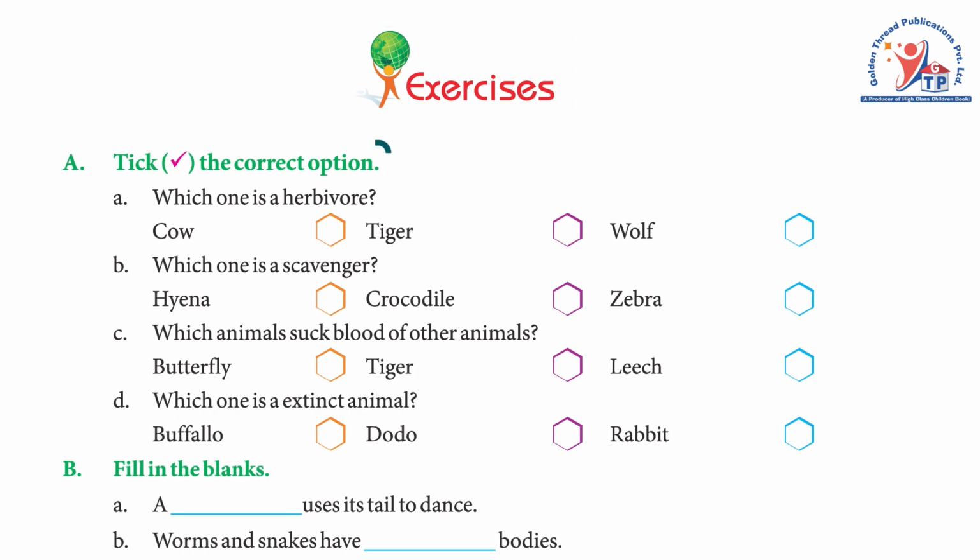Exercises. A. Take the correct option. A. Which one is a herbivore? Cow, tiger, wolf. Answer: cow. B. Which one is a scavenger? Hyena, crocodile, zebra. Answer: hyena. C. Which animals suck blood of other animals? Butterfly, tiger, leech. Answer: leech. D. Which one is an extinct animal? Buffalo, dodo, rabbit. Answer: dodo.